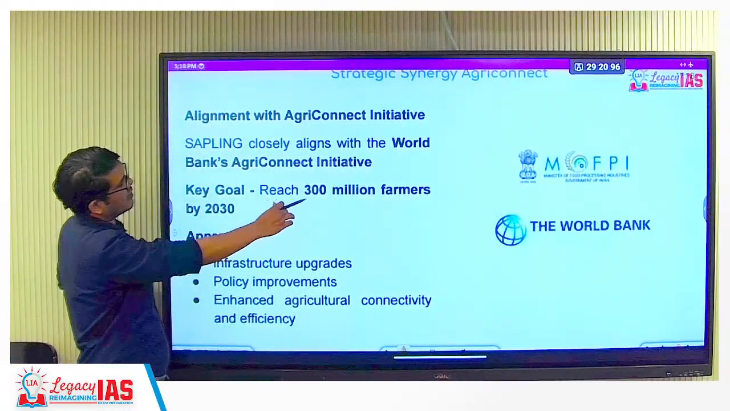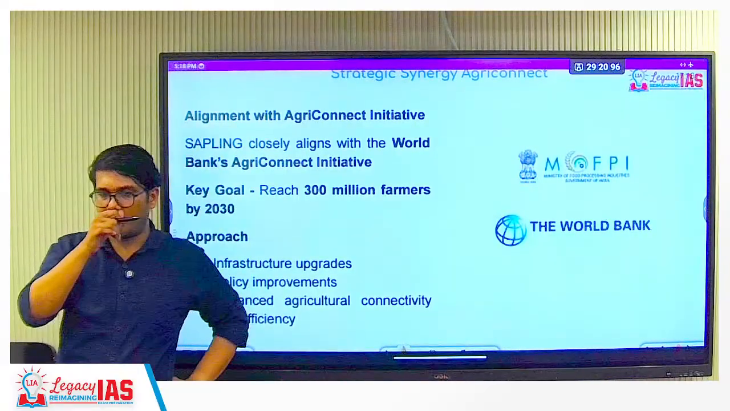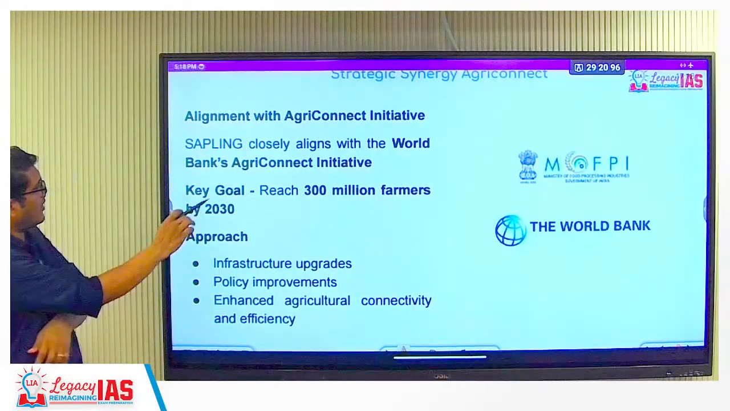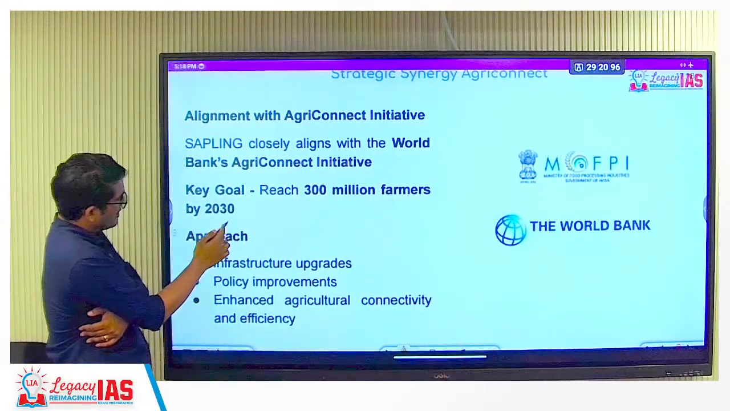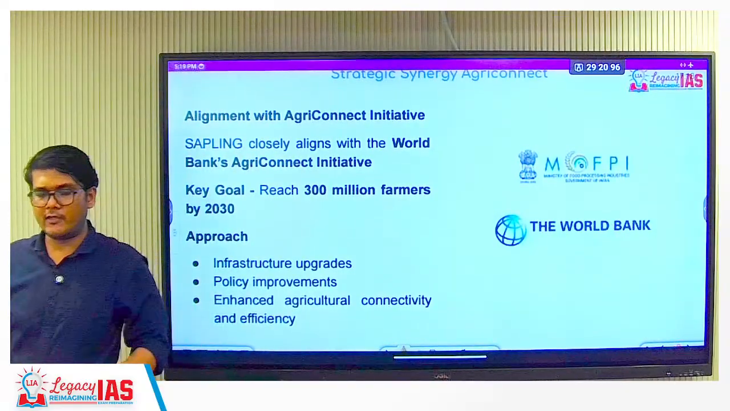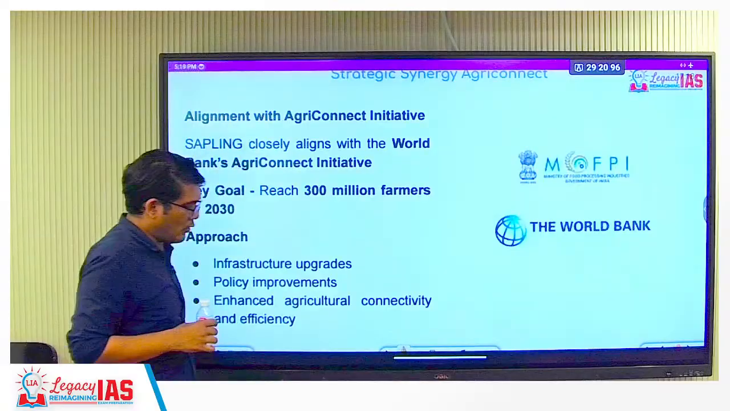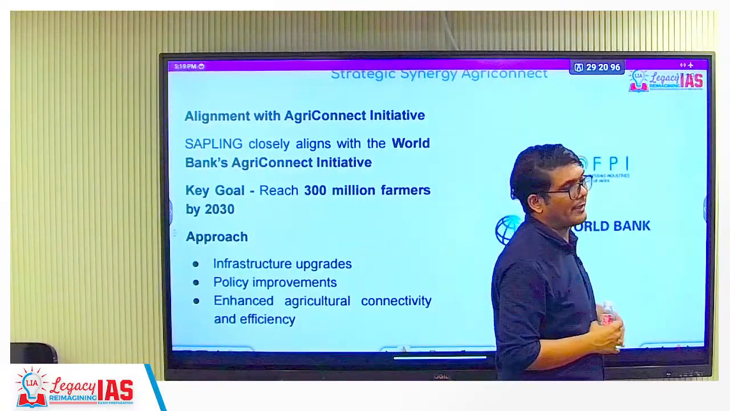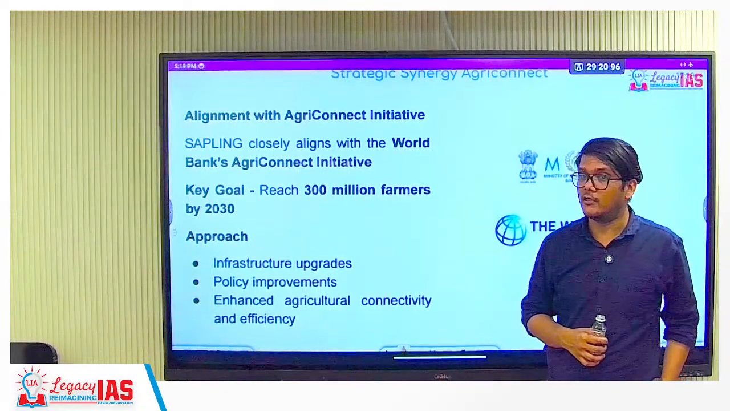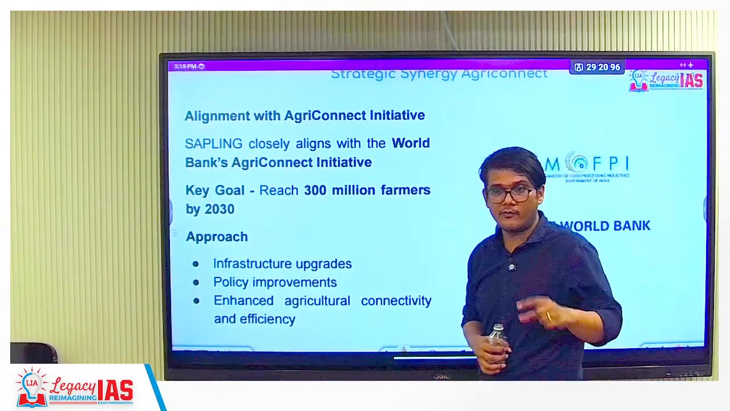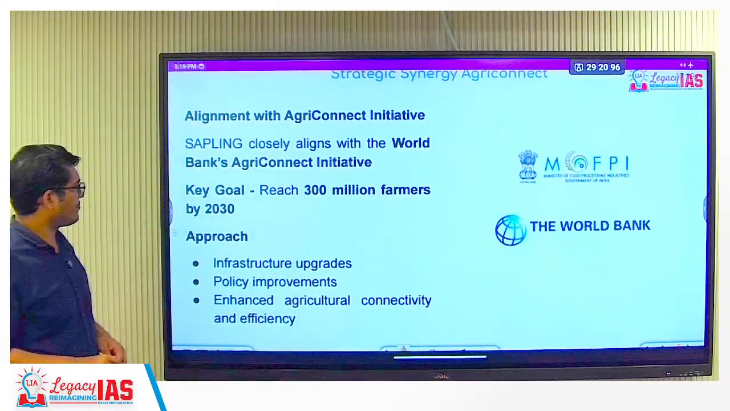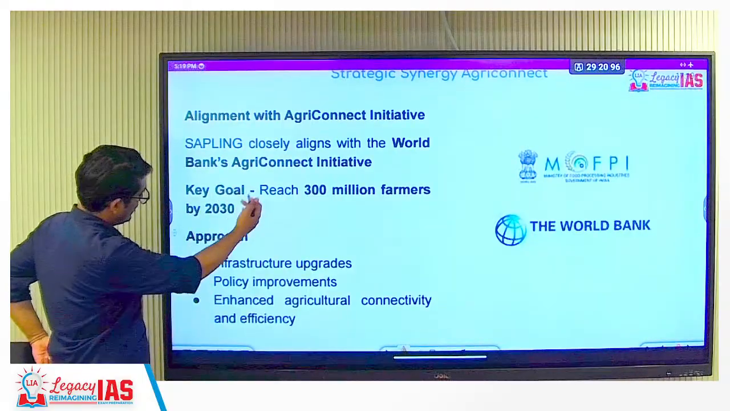The goal is to reach 30 crore farmers. That is all over South Asia, not just in India. All over South Asia, the goal is to reach 30 crore farmers by 2030. Generally, the timeline is 5 years, so you can remember that as well. Because this year a question was asked with respect to the year also. A particular scheme has been extended till 2031. That was a question in which they asked the specific year as well. Next, so this is the goal.